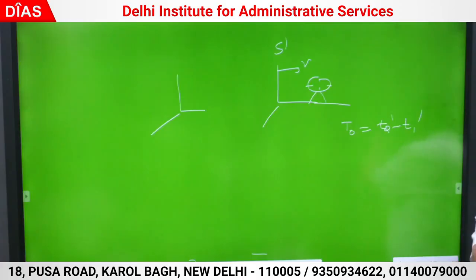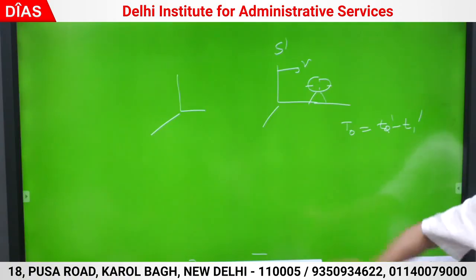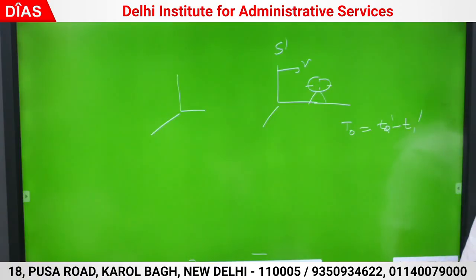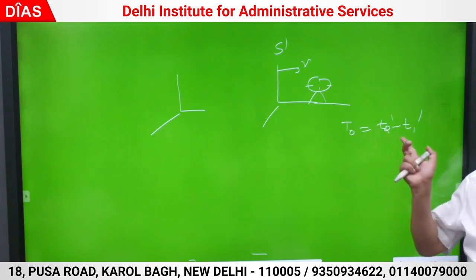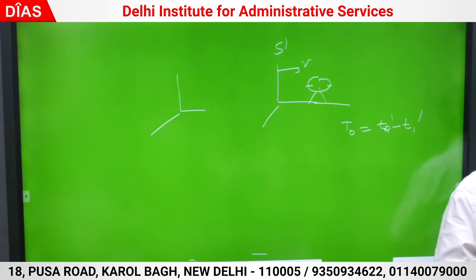Good. But the crux of the measurement is that this clock should not move. The time interval has to be recorded at the same place. Understand? I am measuring 1 hour. It cannot be that the class starts here, and the second hour is being struck somewhere else, in Bangalore or New York. Not at all. Both T1 dash is to be measured at x1 dash, and T2 dash is to be also measured at x2 dash.